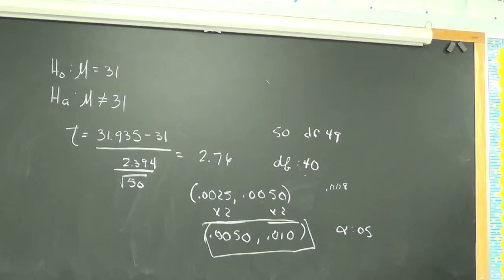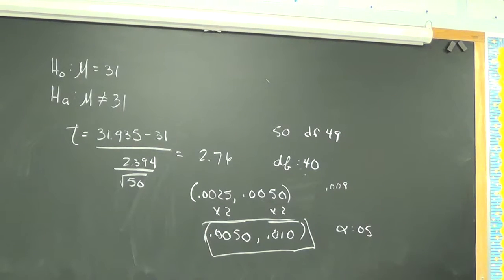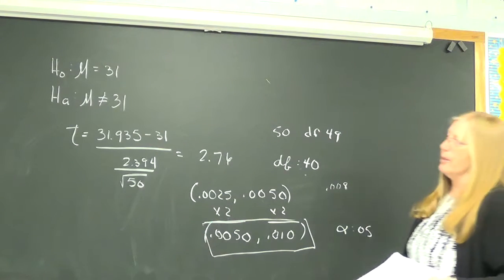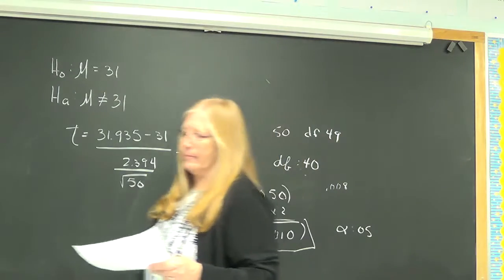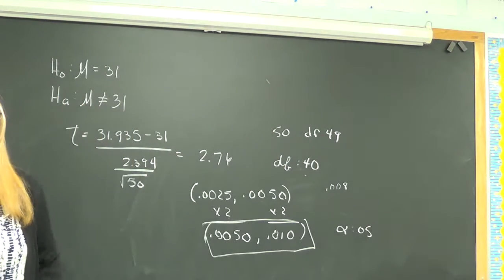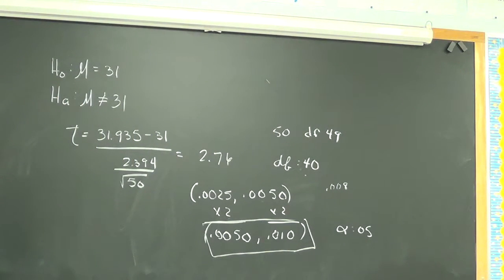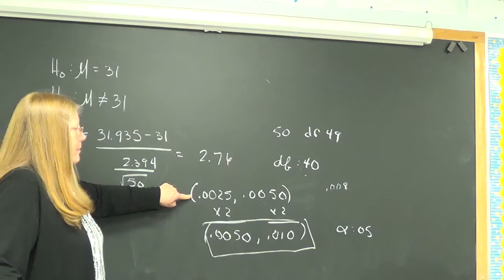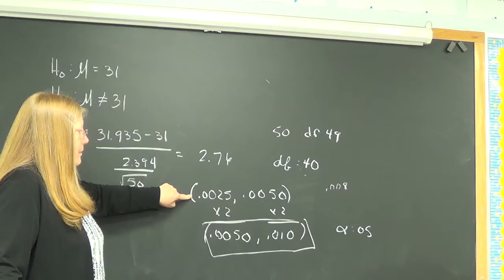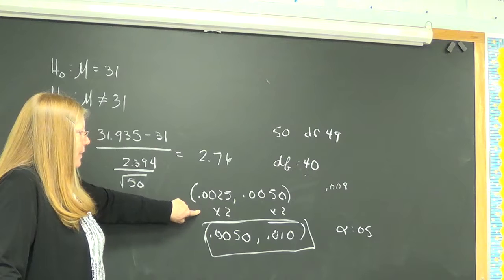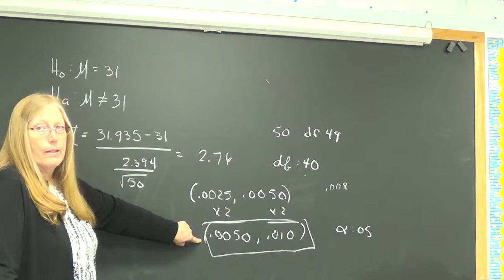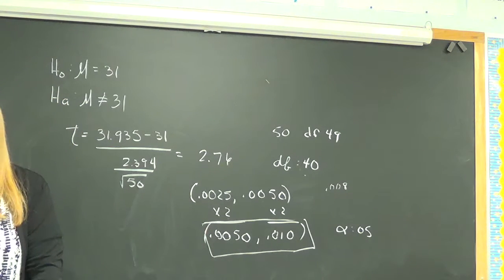Yes, in this particular case, we will reject H sub 0. Wait, when you get the original interval, like .0025 to .005, we had to double each of those. So reject the old pineapple production in favor of the new irrigation system.